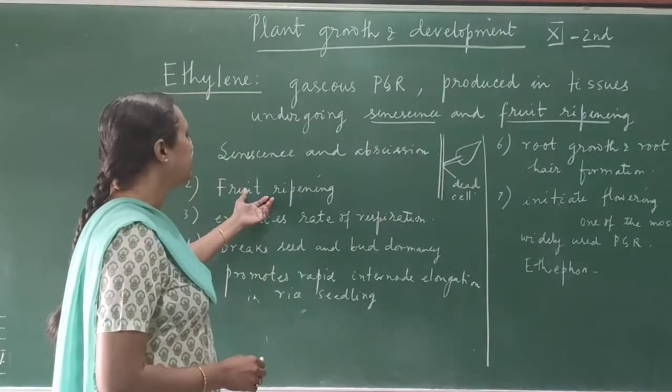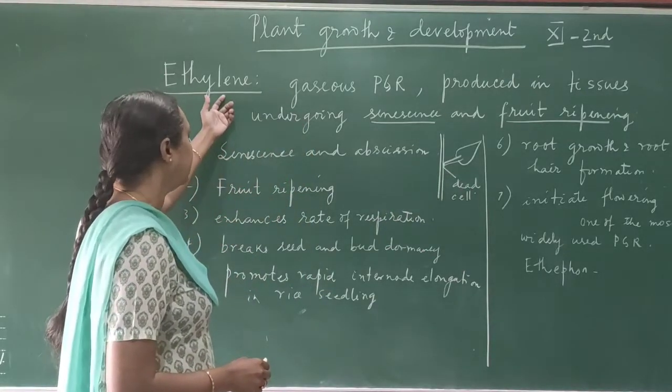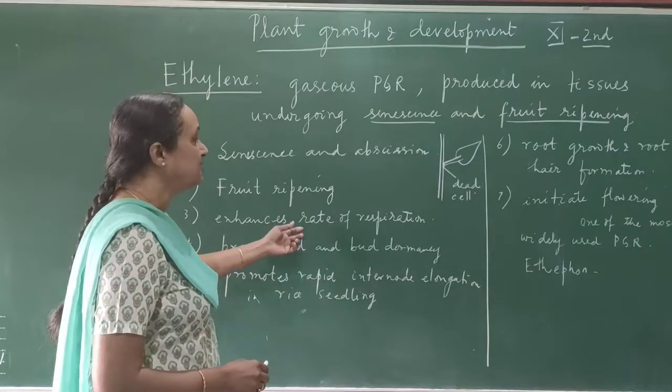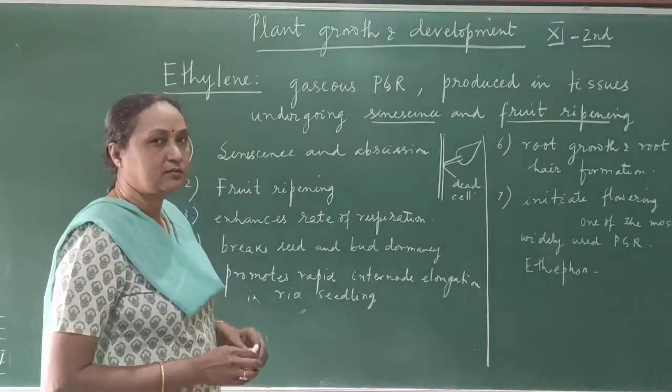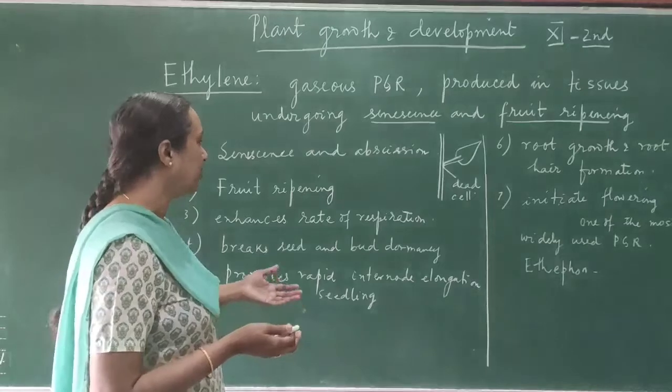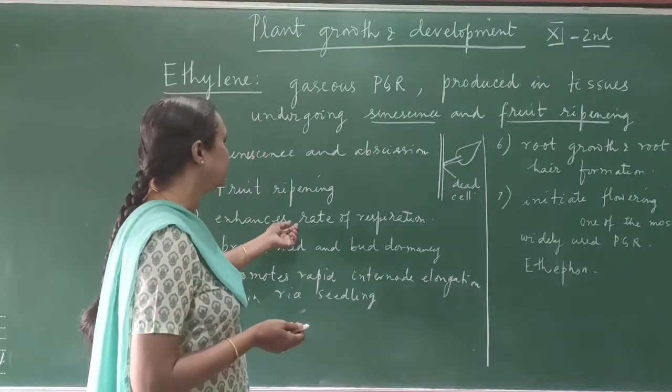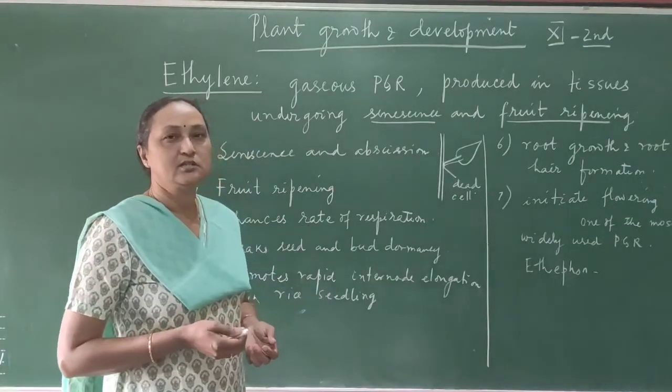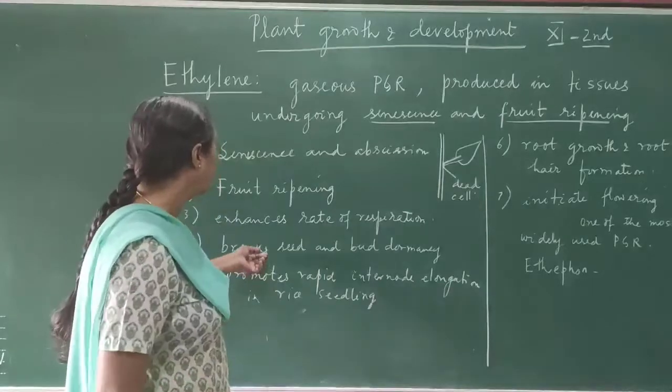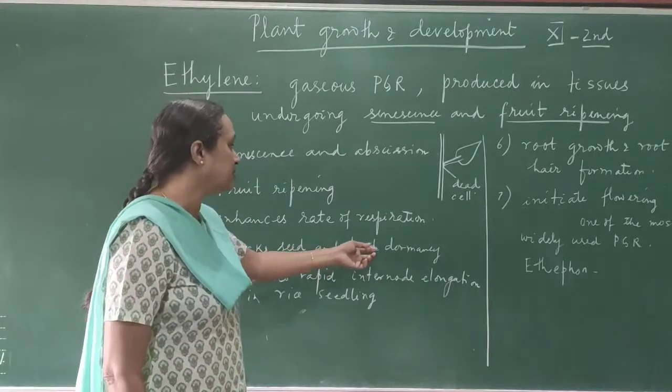Then fruit ripening is done with the help of ethylene. It can enhance the rate of respiration. In whichever part of the plant ethylene is produced, the rate of respiration will be faster. Then it breaks seed and bud dormancy.